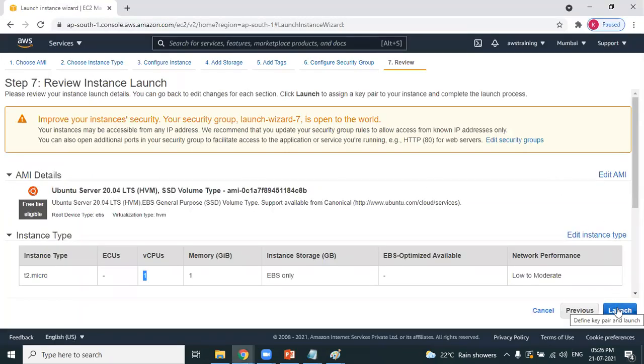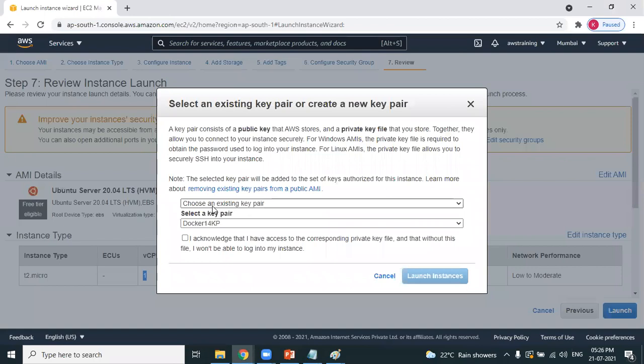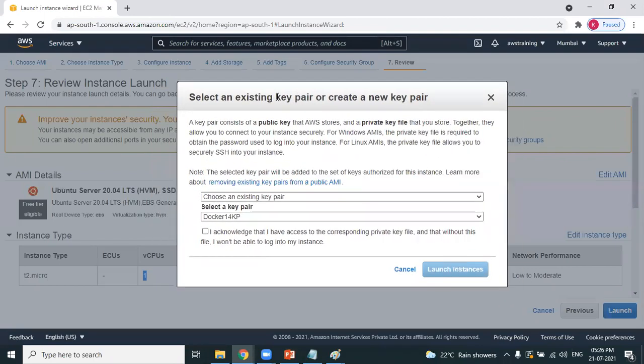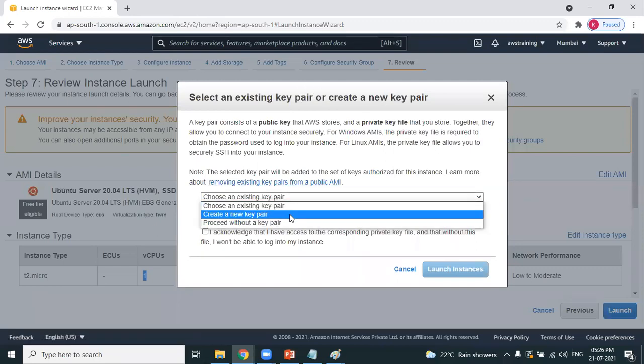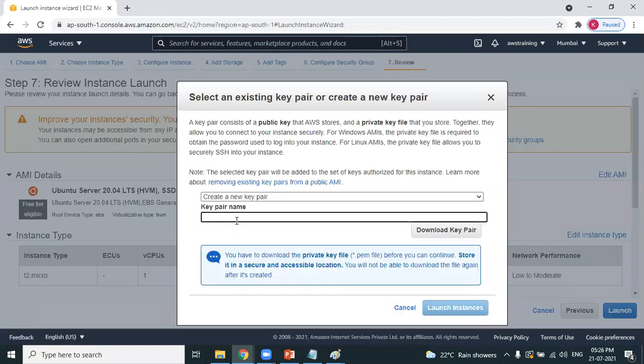Click on launch. Do you want to choose an existing KeyPair? Can you see here? Read this. Choose an existing KeyPair or create a new KeyPair. Please proceed creating a new KeyPair. The KeyPair name can be anything. Let's say it can be my name, Sunil, with today's date, 21 KP. I want to end the file with the name KP. So this is the name of the KeyPair which I want to provide.